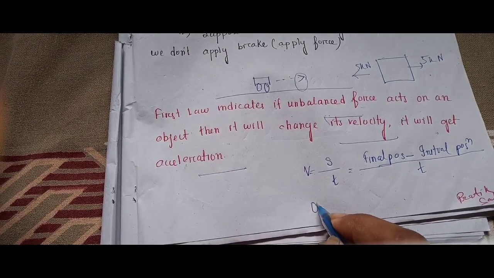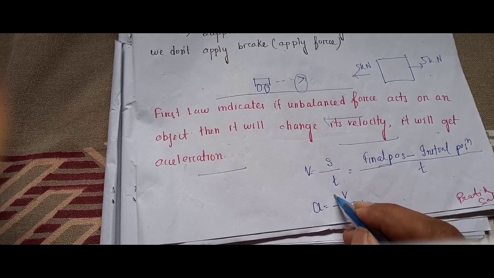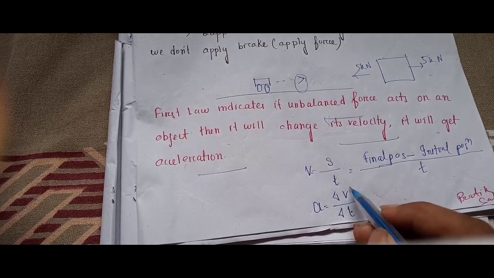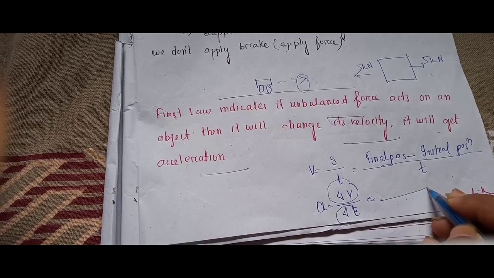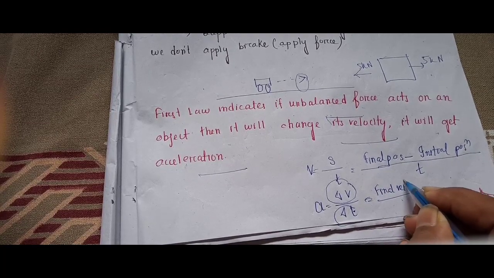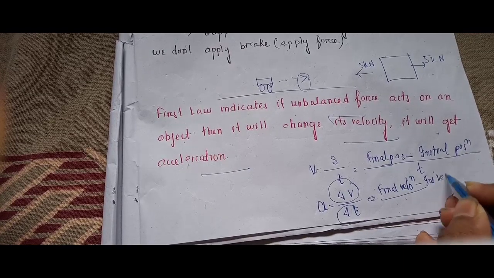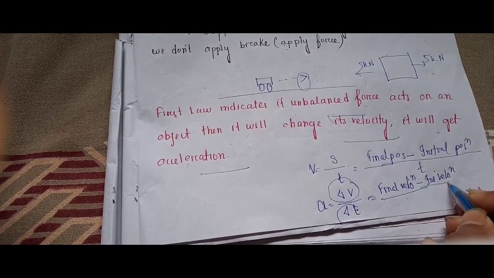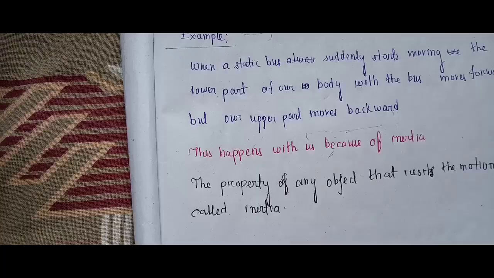And what is acceleration? a equals v by t, we know. It means change of velocity with respect to time. Now what is change of velocity? It means final velocity minus initial velocity, with respect to time. So we'll understand these things in the second law of Newton.